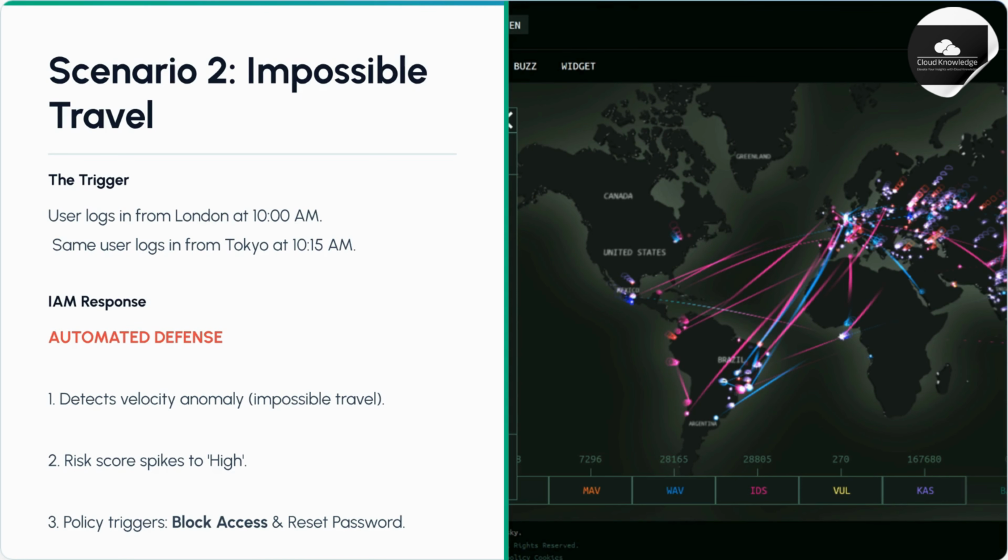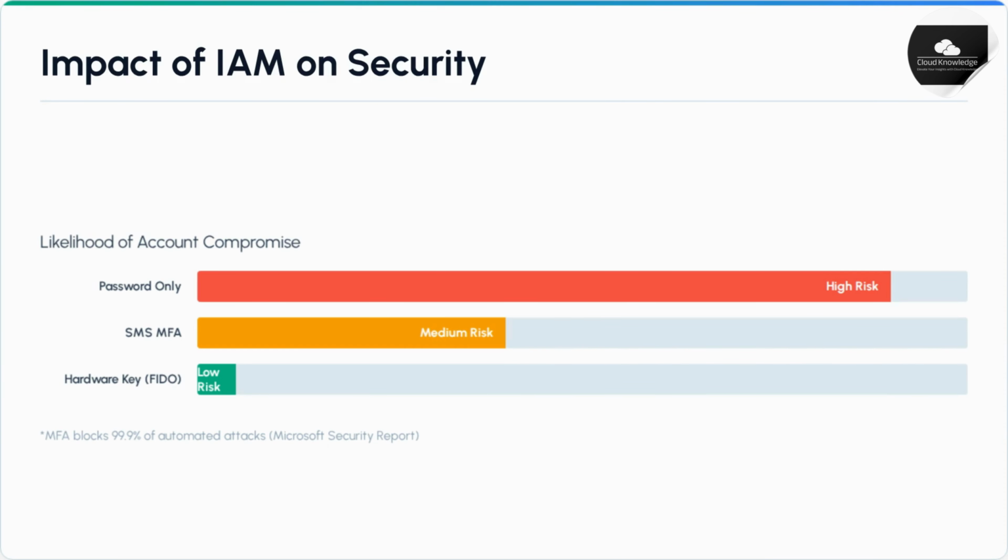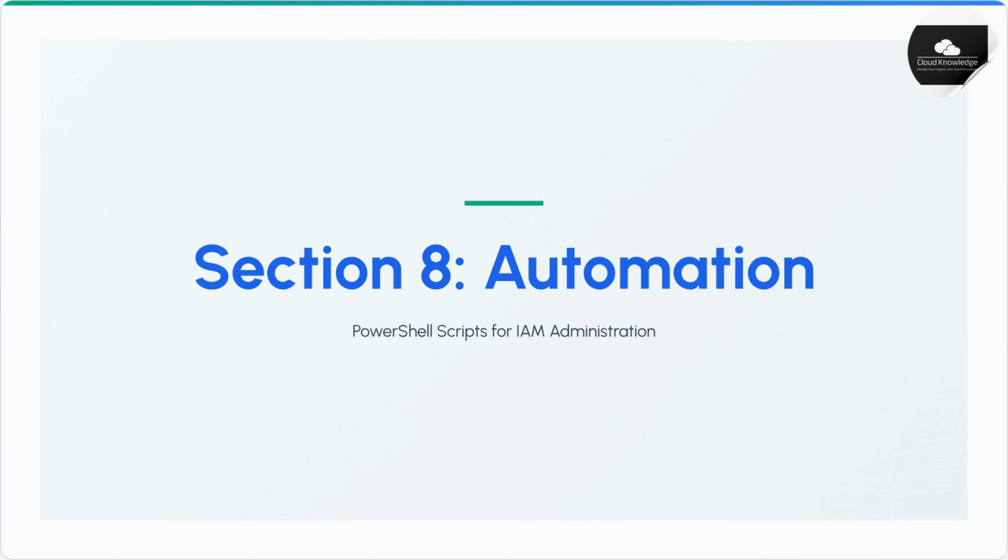Scenario 2 illustrates impossible travel. If a user logs in from London and then Tokyo minutes later, IAM detects a velocity anomaly. The system automatically responds by spiking the risk score, blocking access, and triggering a password reset. IAM has a major impact on overall security posture.